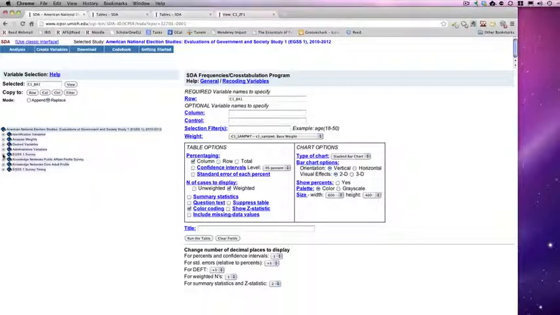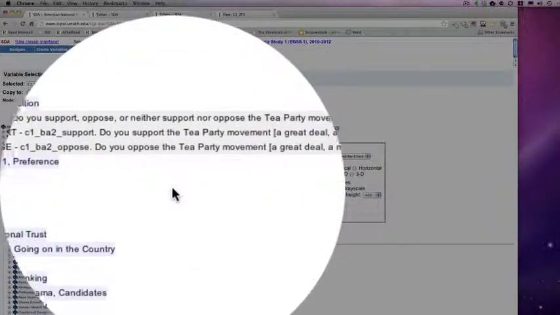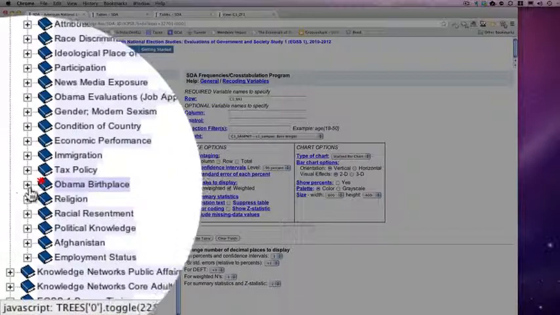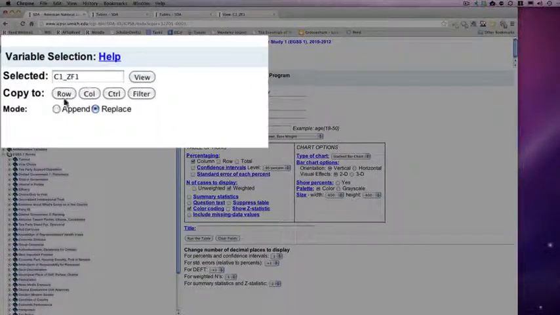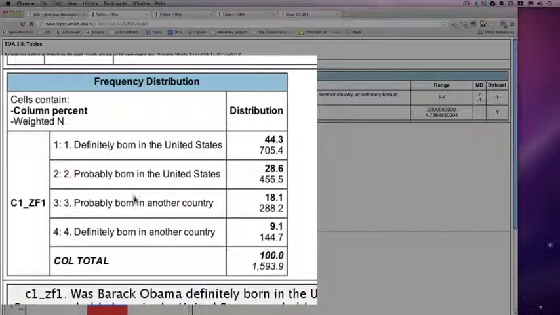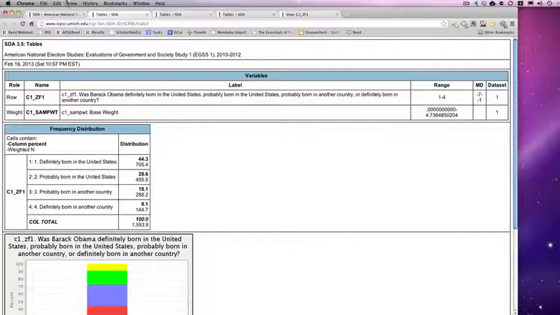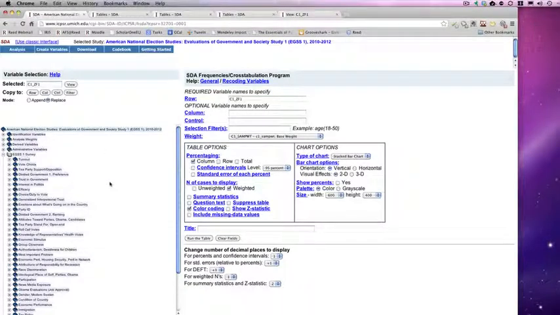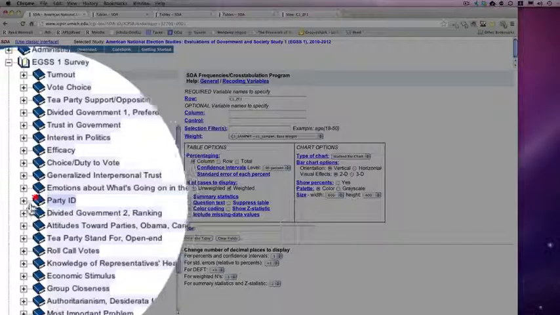So as before, we're going to expand out, and the first question that we're going to be interested in looking at here is whether Obama was born in the U.S. or not. And so if we click here and we put this into the row, run the table, and we see the percentage of people that thought Obama was born and was not born in the United States. What we're interested in learning is whether people who were Republicans, Democrats, or independents differed in whether or not they thought Obama was born in the U.S.